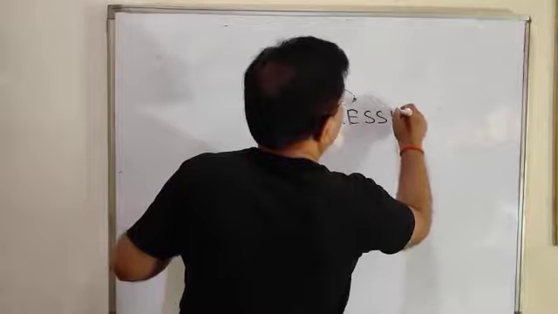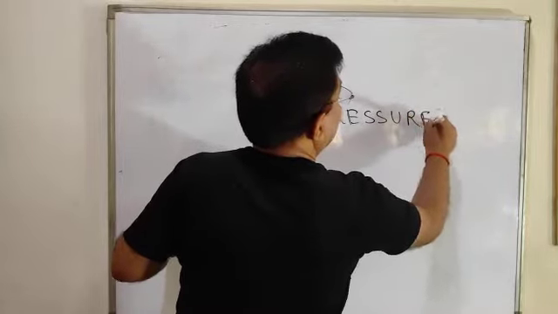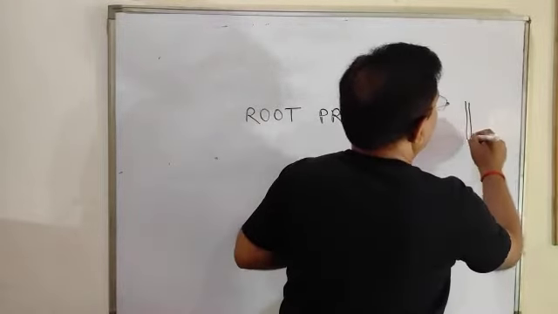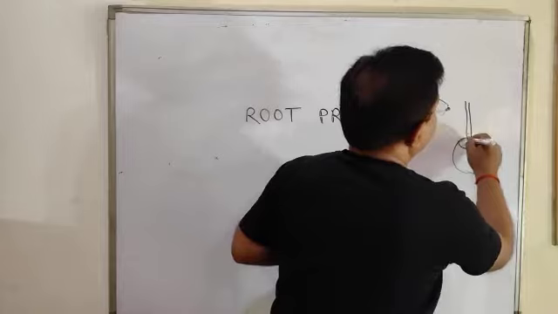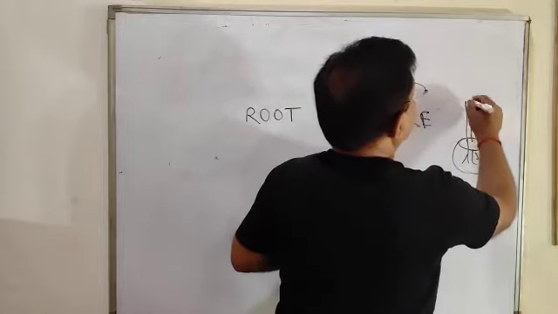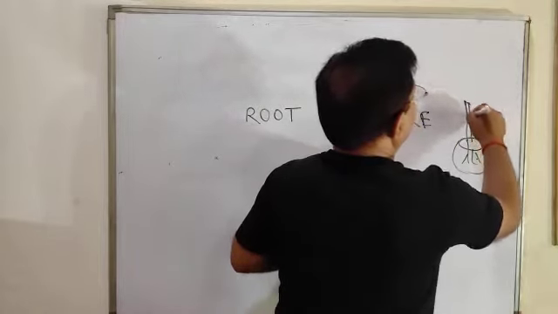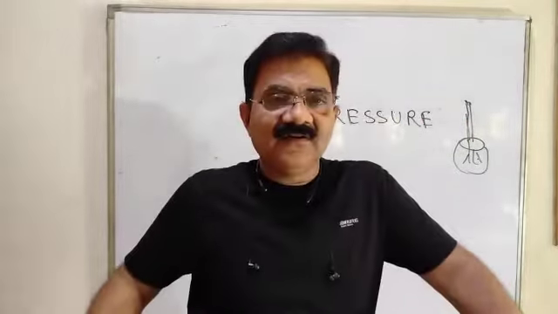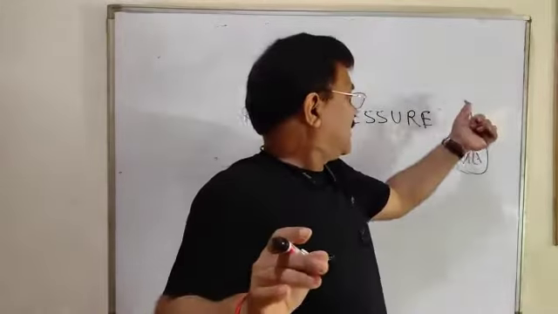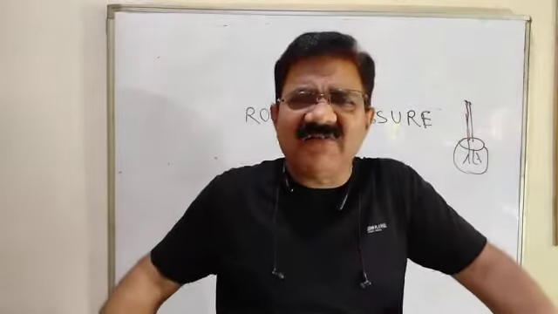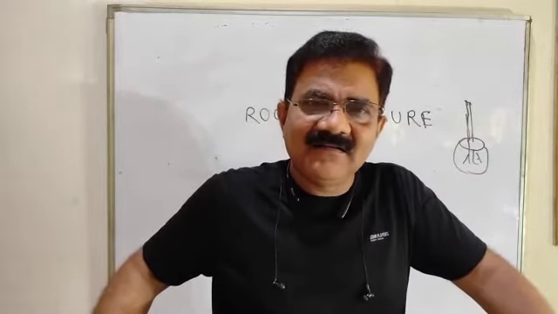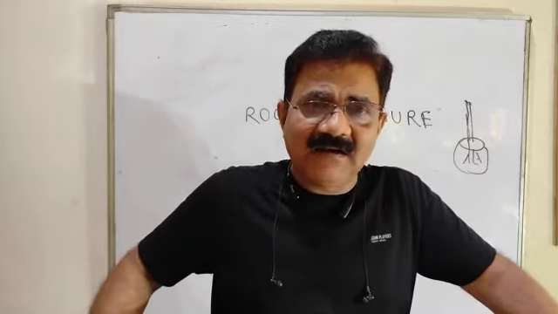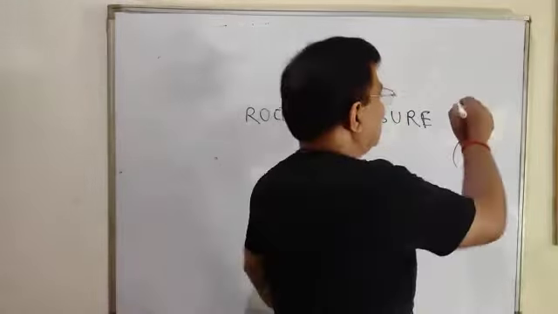Dear children, if you will cut a plant, this is a potted plant, and you have cut this plant from here. The stem part is cut. What do you see? Some fluid will come out. Water will come out. What is that? If you cut a potted, well-watered plant, water will come out from here.